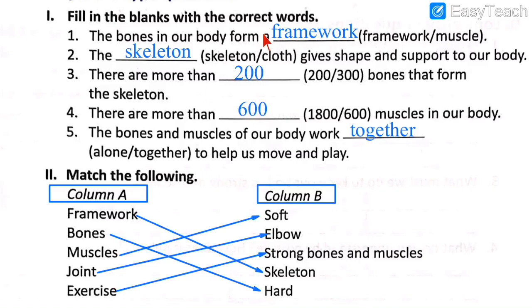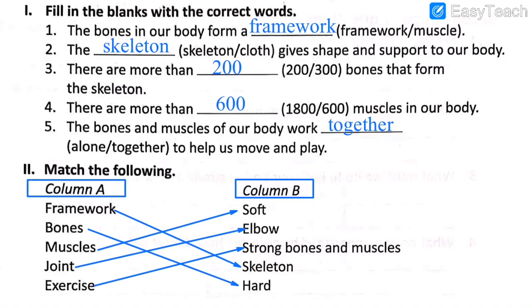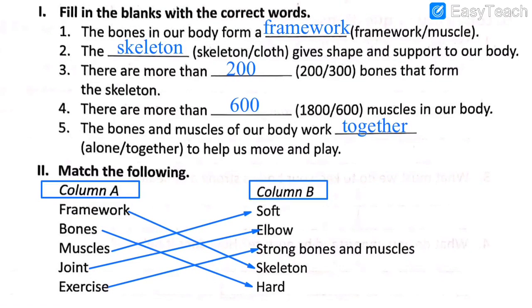First we have done fill in the blanks, and then we did match the following. Both these things could be asked in your exams, as these are included in your paper style. So let's revise both. Fill in the blanks. Number 1, the bones in our body form a framework. The skeleton gives shape and support to our body. There are more than 200 bones that form the skeleton.